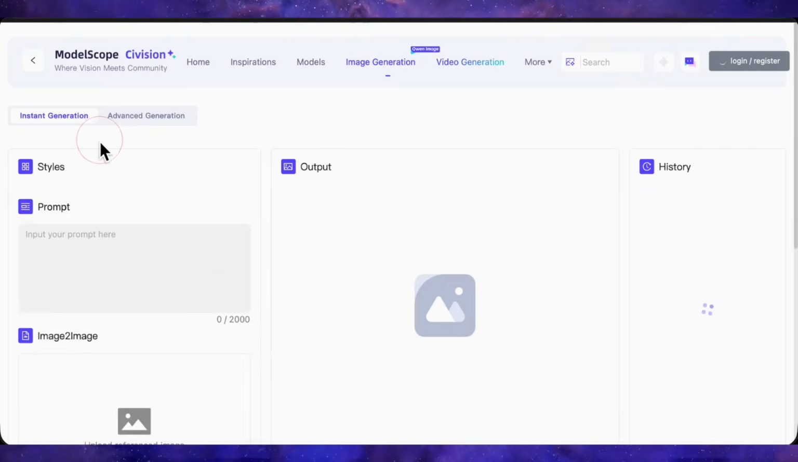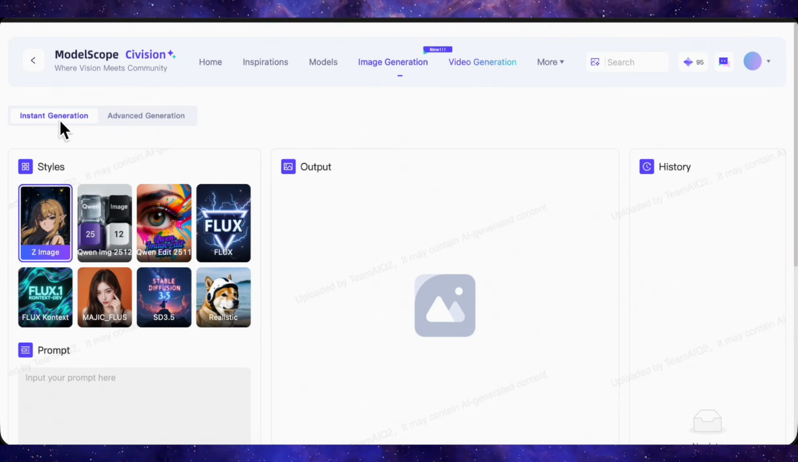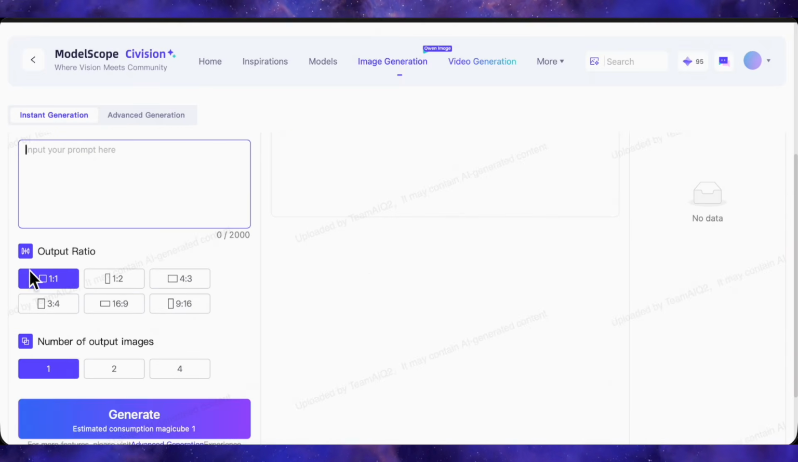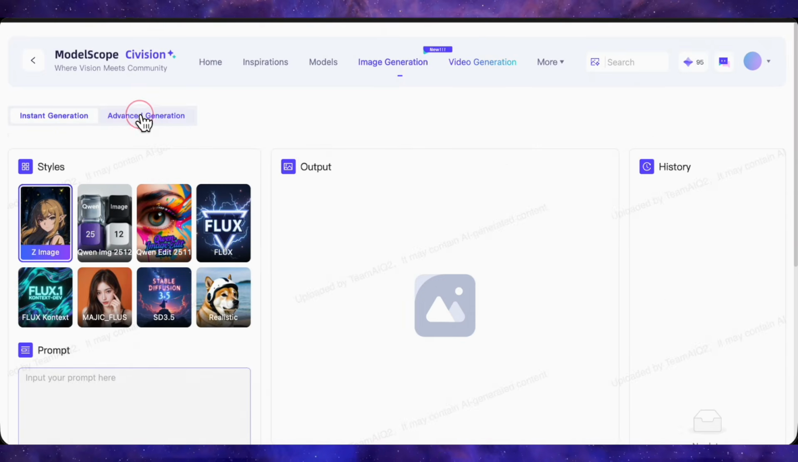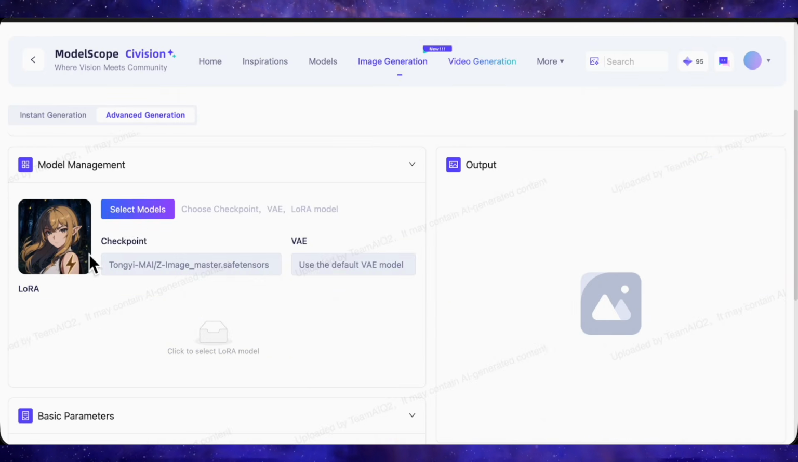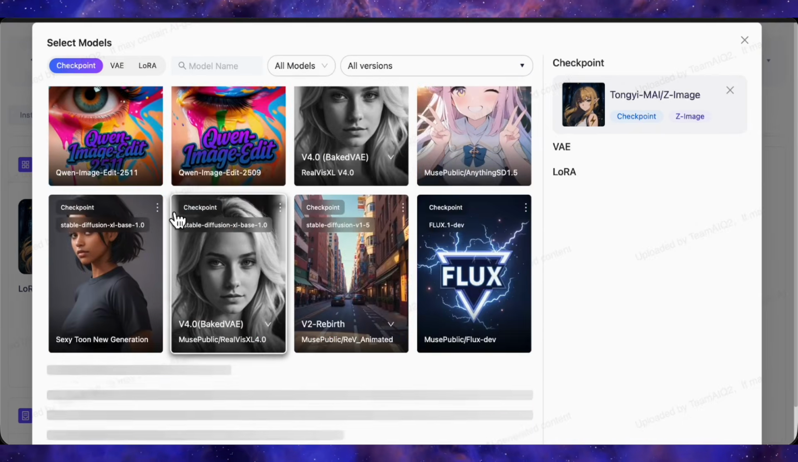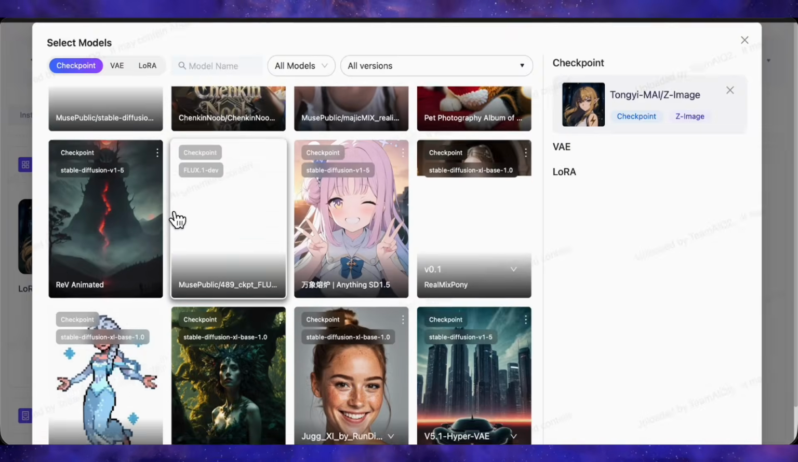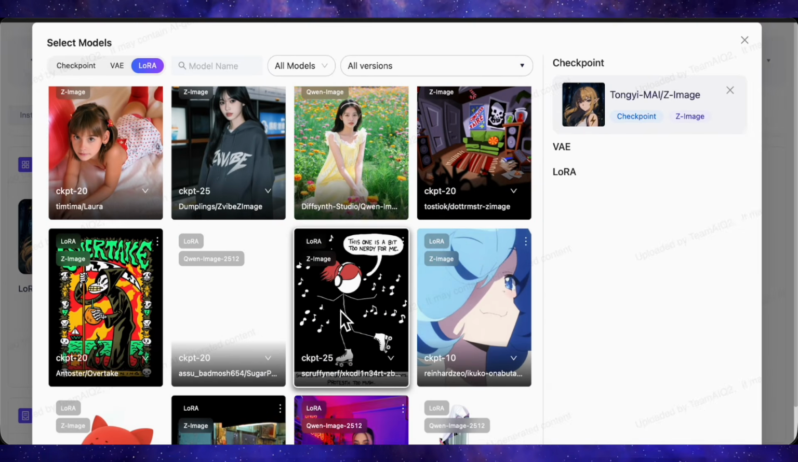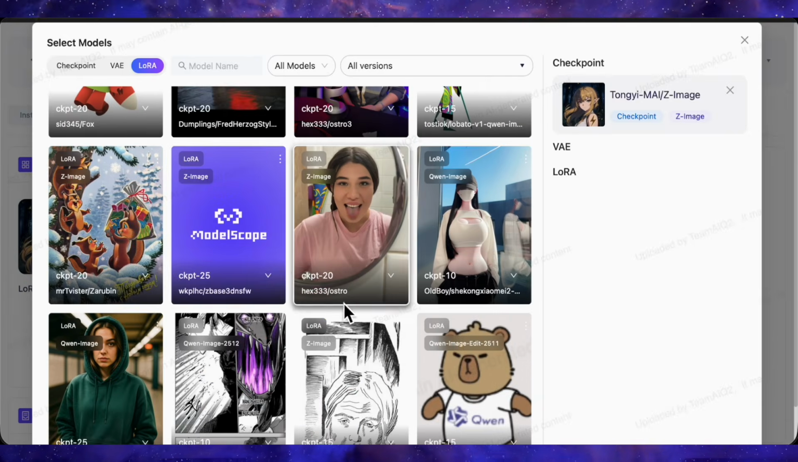Let's start with image generation. There are two sections, instant generation and advanced generation. In instant, you simply select a model, enter a prompt, choose an aspect ratio, and generate. In advanced generation, you get many more options like negative prompts. If you go into select models, there are a lot of checkpoints available here. Besides that, you can also select LoRAs that people have already trained and publicly uploaded, and you can directly select them to generate images in a specific style.